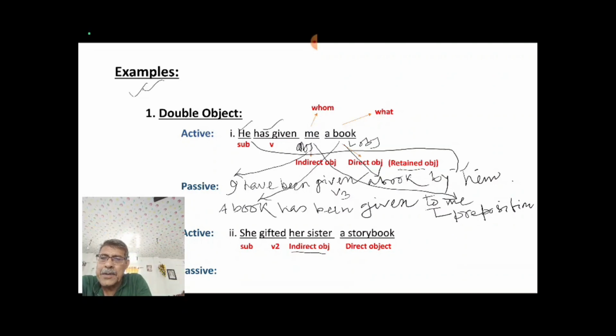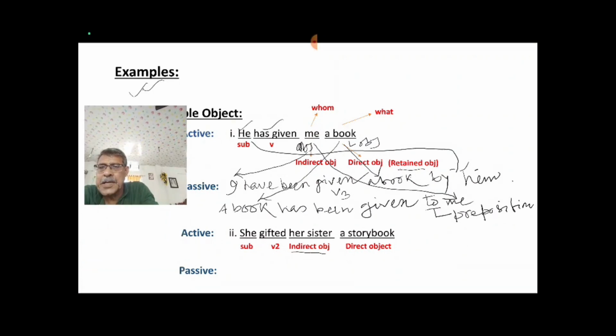Now you are doing the passive voice of this active sentence. How you can do it? Just you see, this is your active sentence. She gifted her sister a storybook, isn't it? Now I have told you, you take your indirect object as your subject. Okay? Then I am writing her sister. Her sister. This is your indirect object. I have already placed in place of subject, isn't it, as we do in case of passive voice.